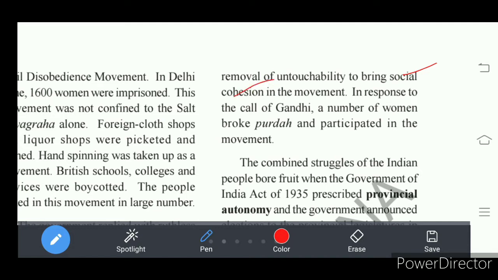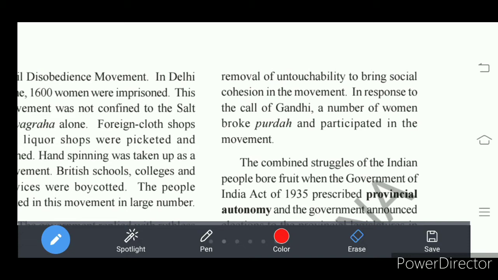Social cohesion in the sense unity among all sections of the people. So this is the important point here we need to understand, that women also joined Gandhiji by removing the parda system.